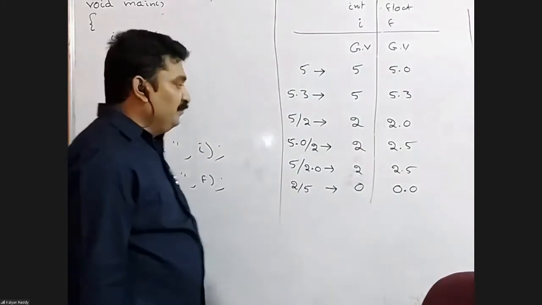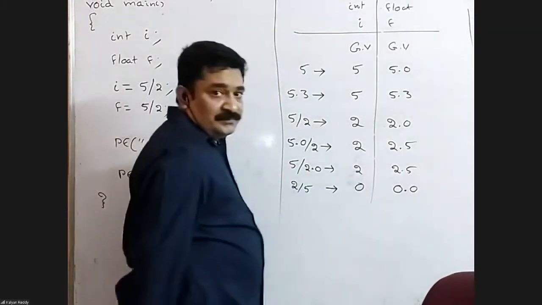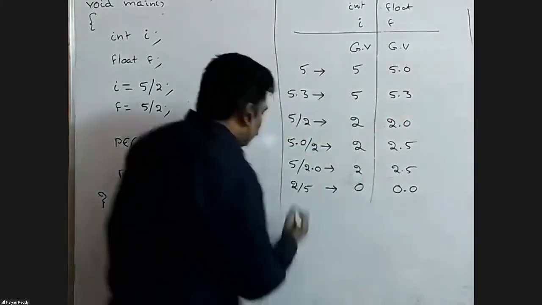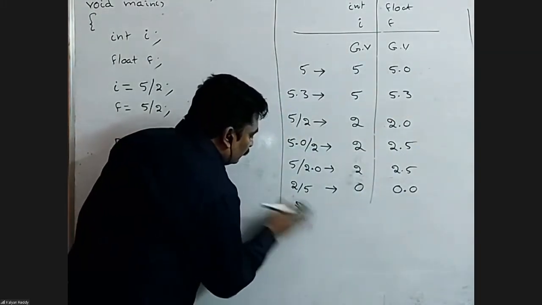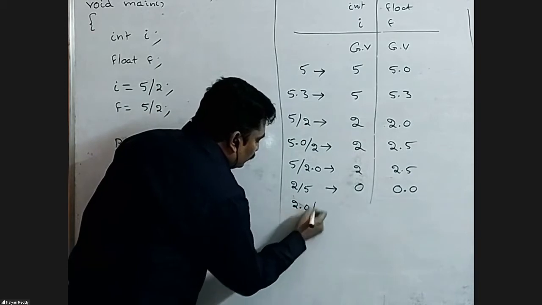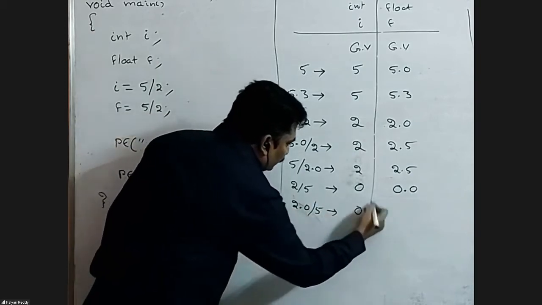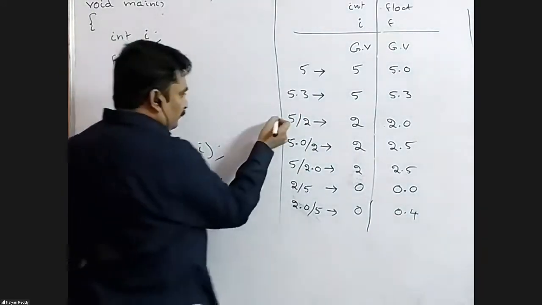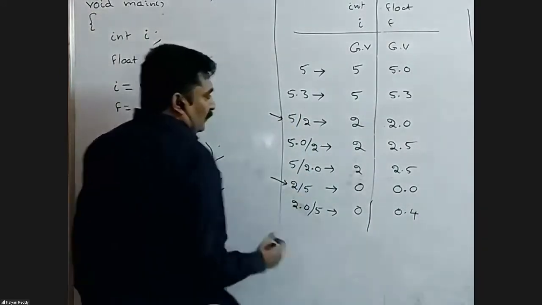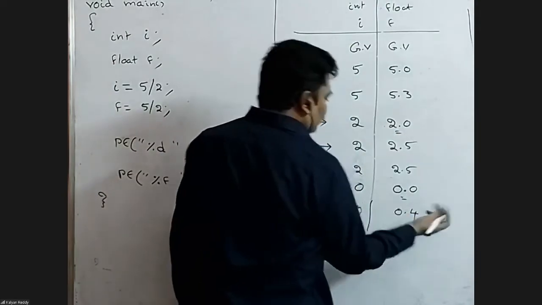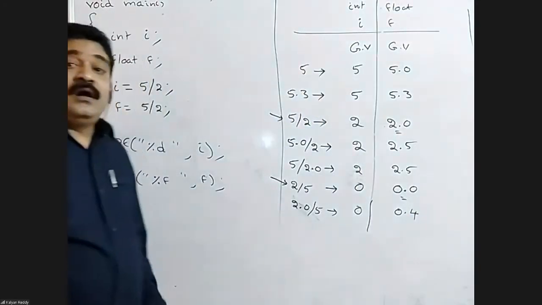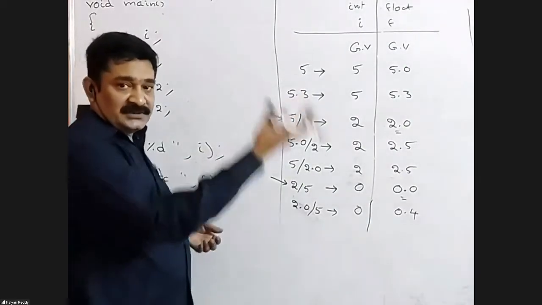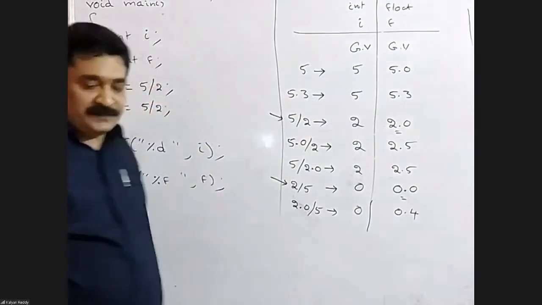If you collect it in a float variable, it becomes 0.0. 2.0 by 5 is different; it gives 0.4. The confusion will be in this place and this place. Here it is 2.0. Here it is 0.0. Always consider what the expression is giving and where we are going to collect it.